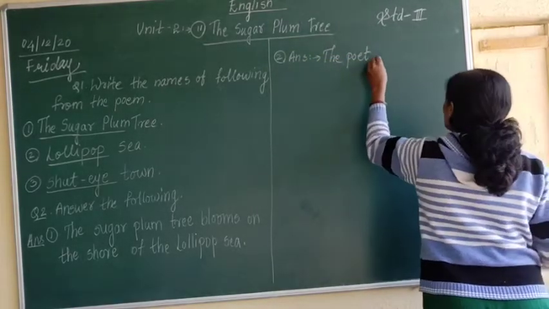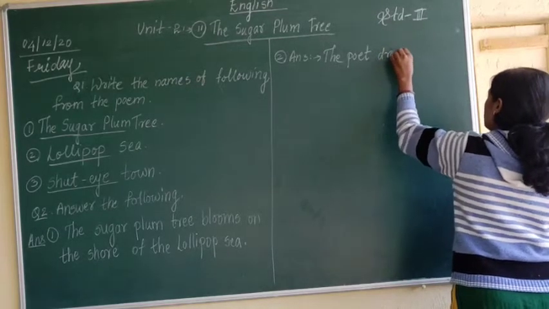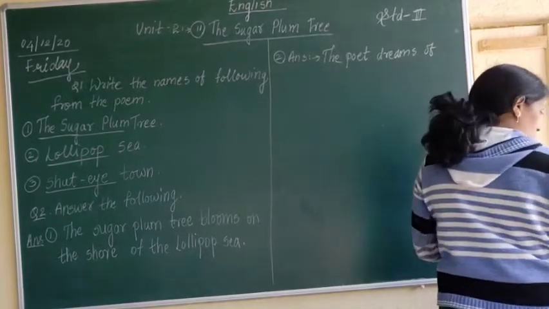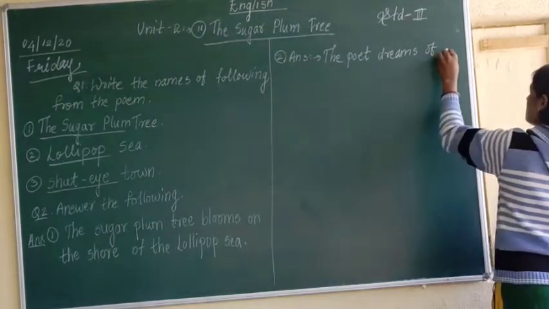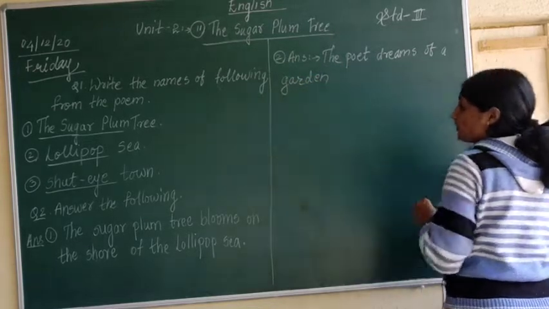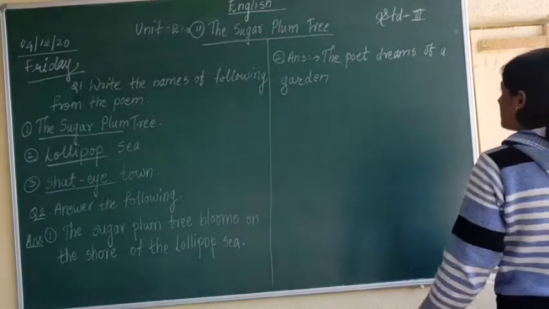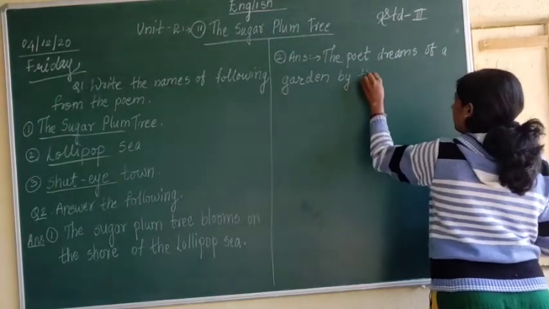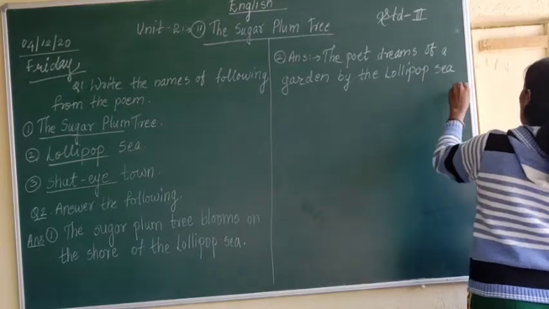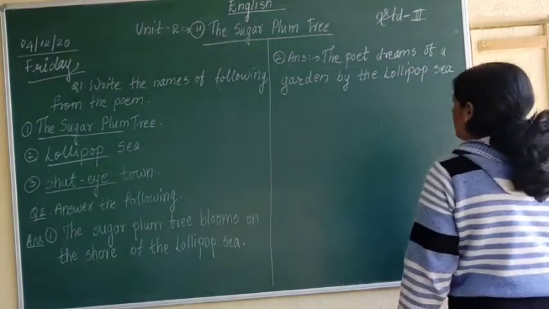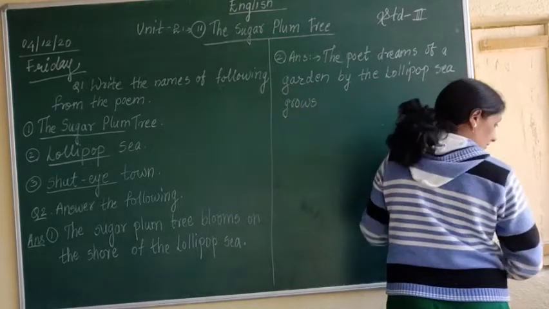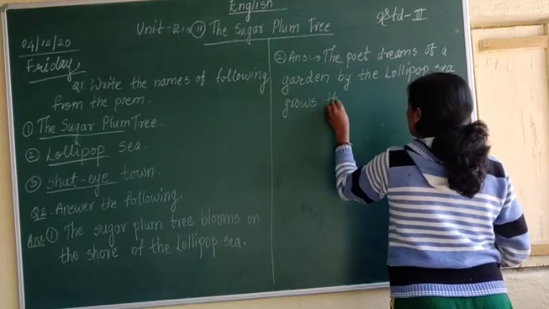The poet dreams of a garden, the poet dreams of a garden by the lollipop sea, grows the sugar plum tree.